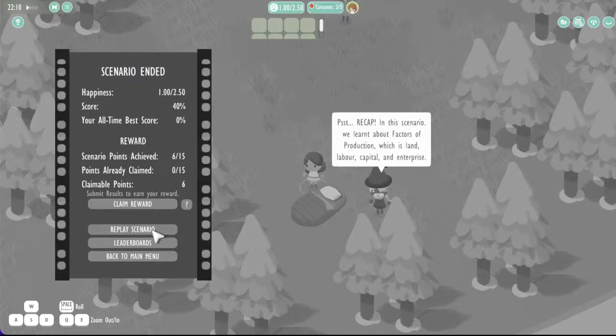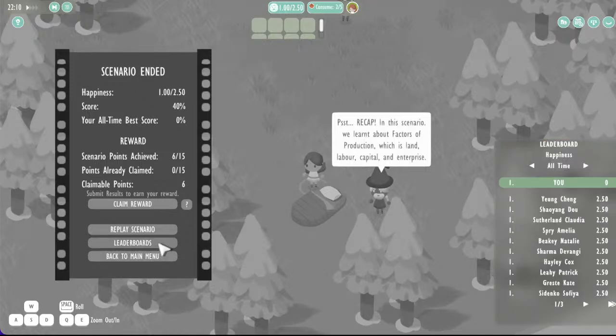Now you can also replay the scenario from here, go back to the main menu, or you can have a look at the leaderboards. This leaderboard shows the score obtained by your colleagues previously, the highest score ever achieved in this particular level. Some levels are simple, like this one. Everyone is kind of getting it right the first time, probably, and getting full points right away, except I didn't. Oops, sorry about that.